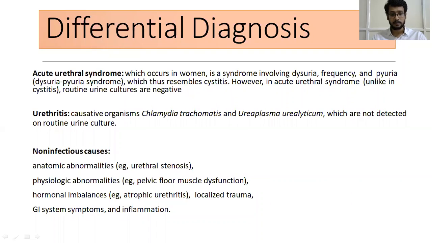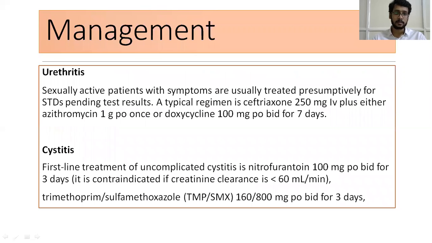Non-infectious causes include anatomic abnormalities like urethral stenosis, physiological abnormalities like pelvic floor muscle dysfunction, hormonal imbalance like atrophic urethritis, or localized trauma, GI system symptoms and inflammation. These are the other non-infectious causes which resemble UTI. Management: we'll see the management for each entity differently.